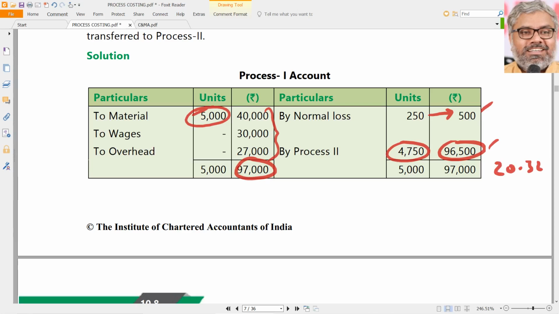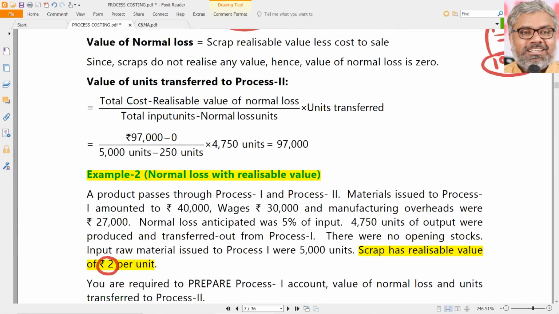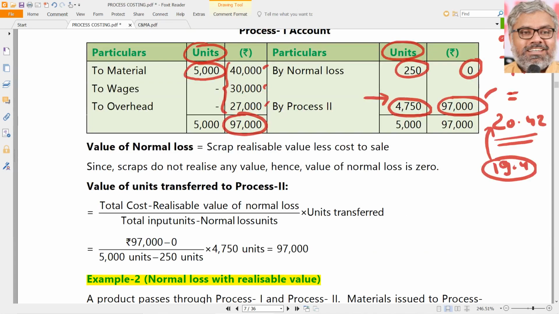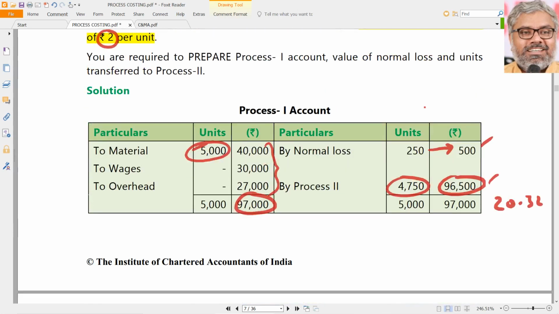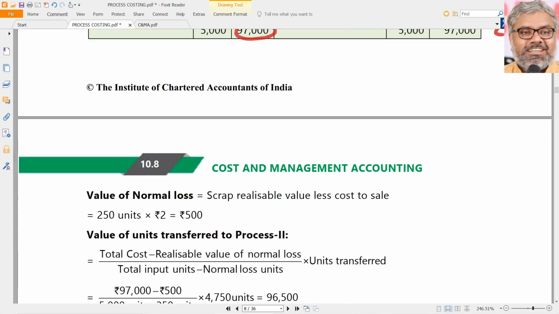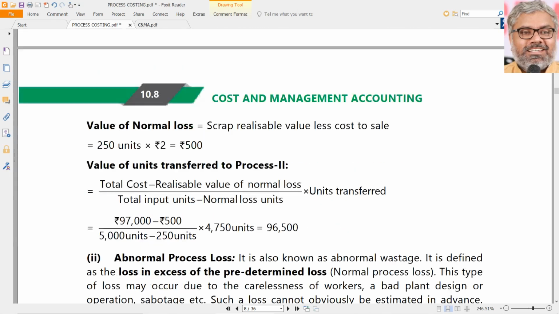Earlier it was how much? When there was no scrap value, it was 20.42. Because of scrap value, the cost has reduced and cost per unit also has reduced. So from 20.42, it has reduced to 20.32 per unit. That is another scenario of normal loss.